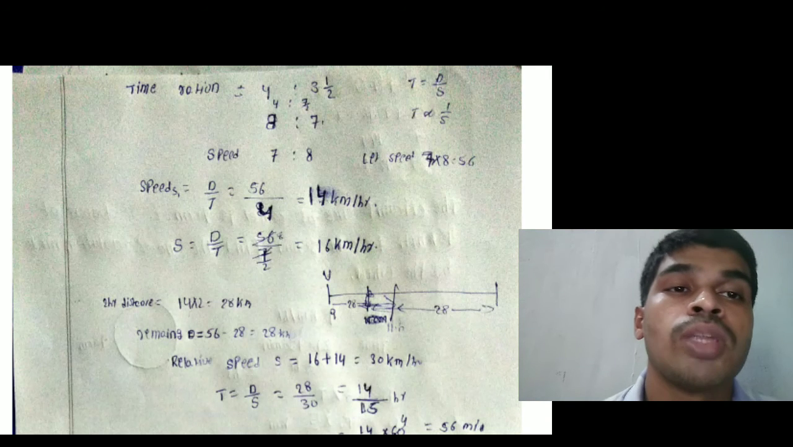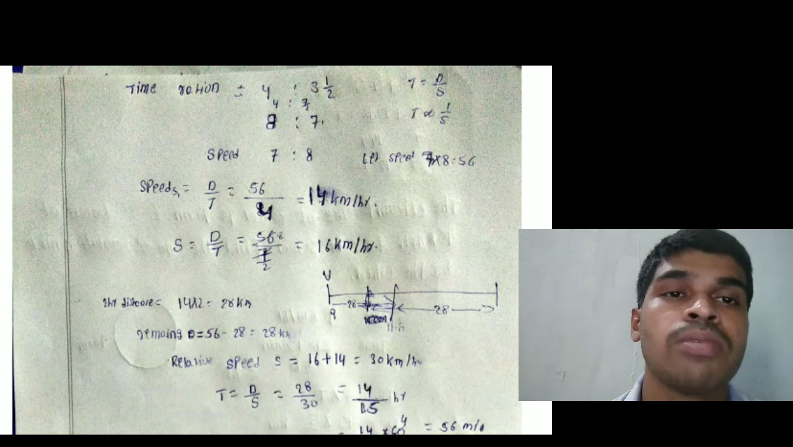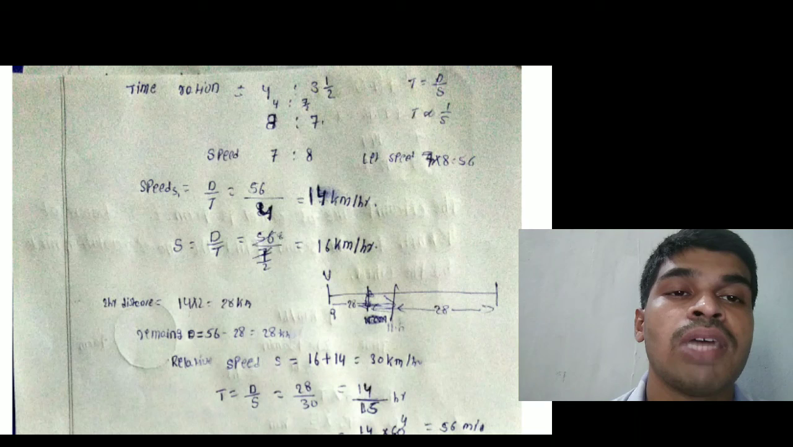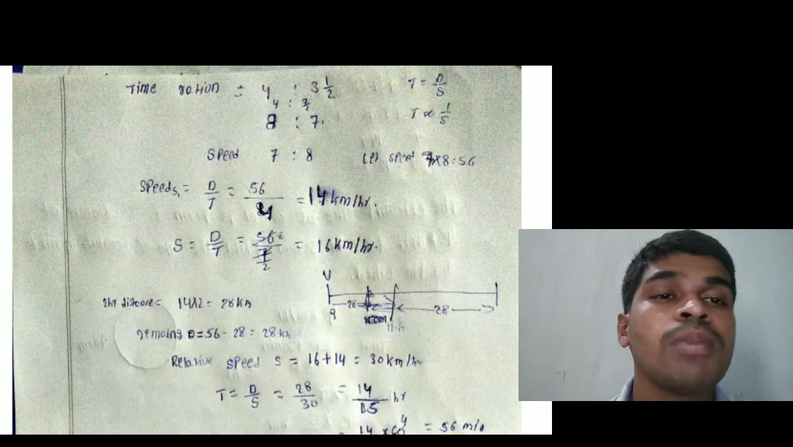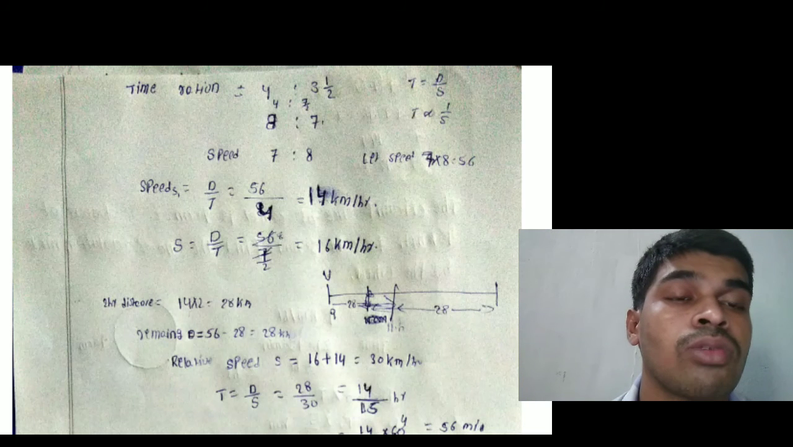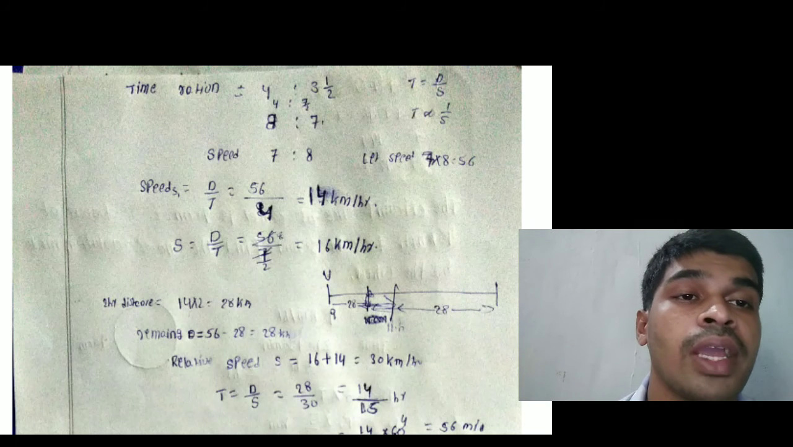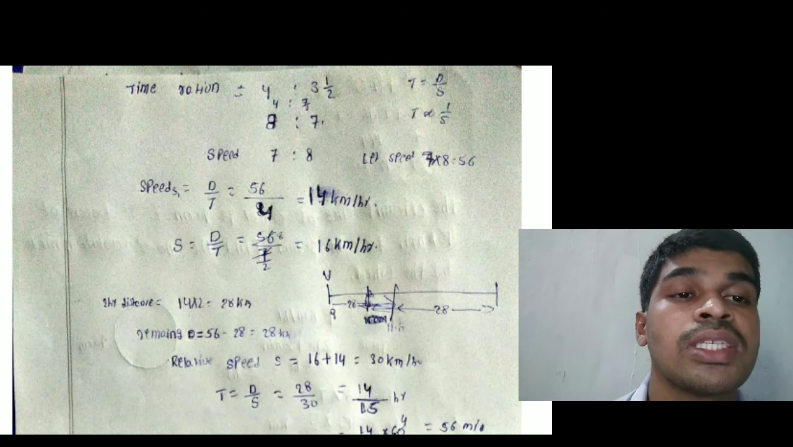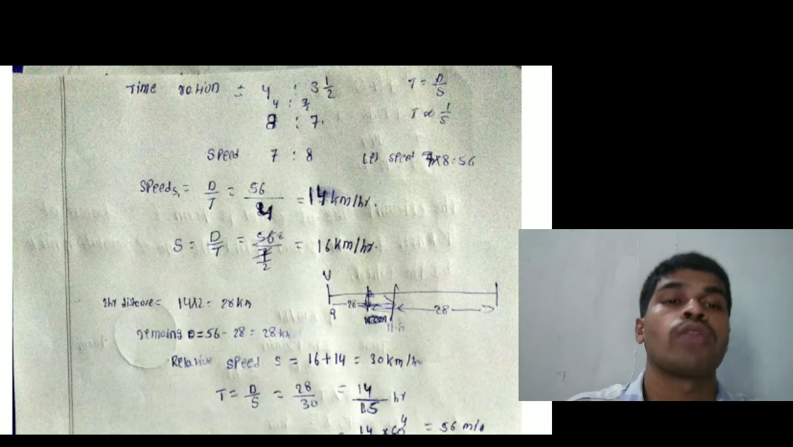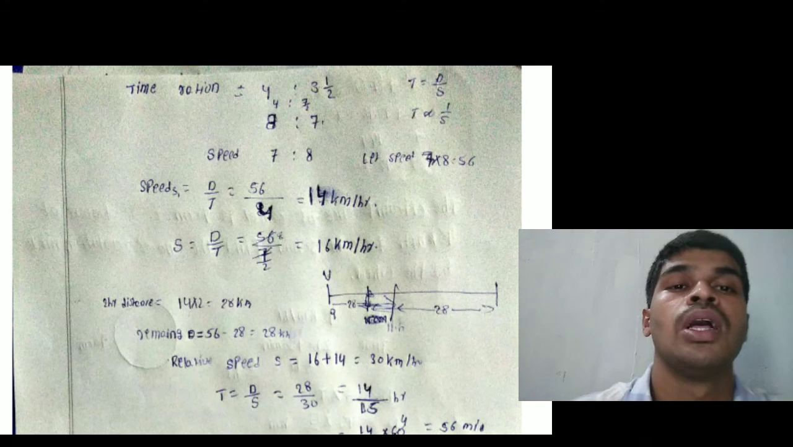Speed ratio is inversely proportional to time, and time ratio is inversely proportional to speed. That means speed is inversely proportional to time, so 1 by 8 to 1 by 7, that equals 7:8. That is the speed ratio. Taking total distance as 7 into 8, that equals 56 kilometers. Total distance between Vijayawada and Rajahmundry is 56 kilometers.